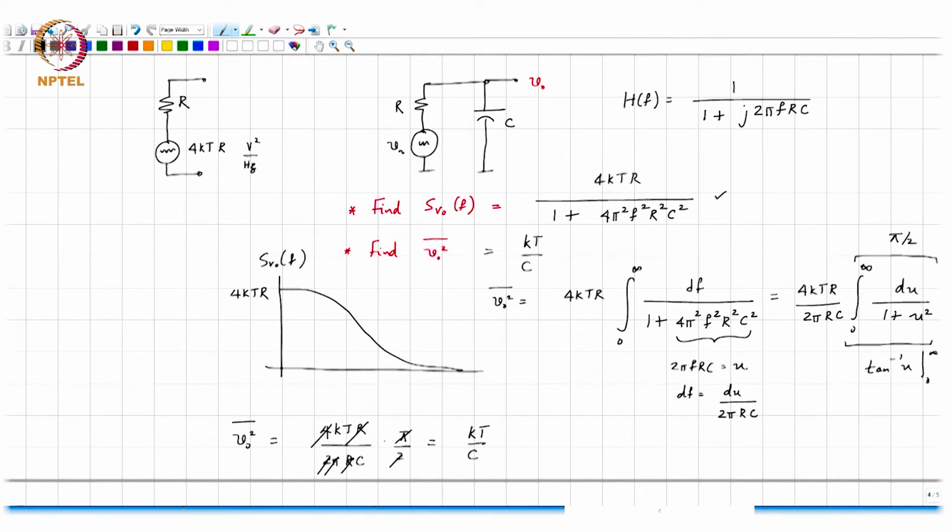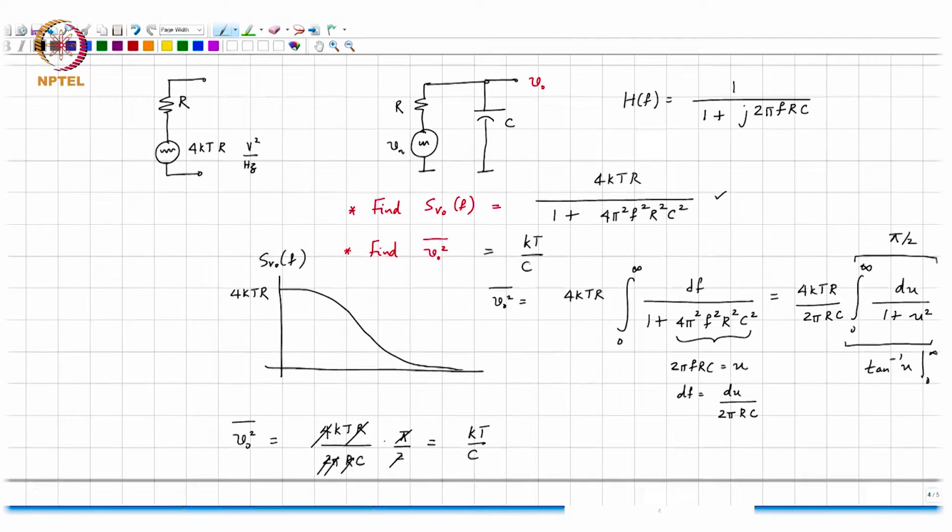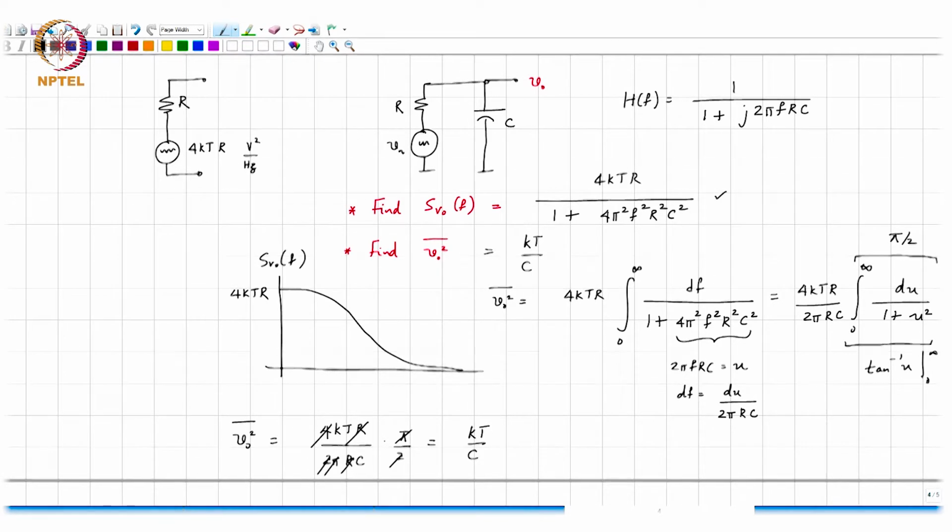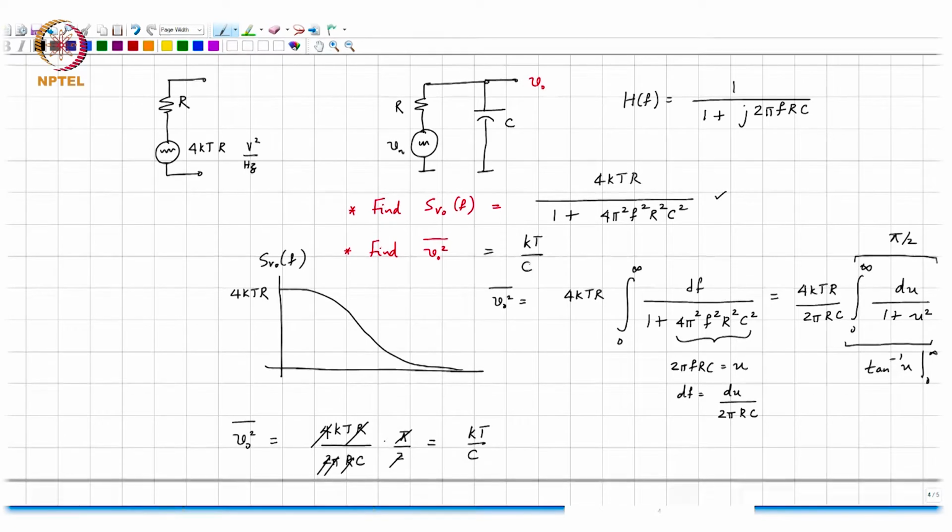Now, we are a little bit puzzled. I mean, this integral seems pretty complicated, right? Perhaps we made a mistake. How is it possible that the mean square noise is kT by C? I mean, after all, the noise is coming from where? From the resistor, but the total integrated noise has got no R in it at all, right?